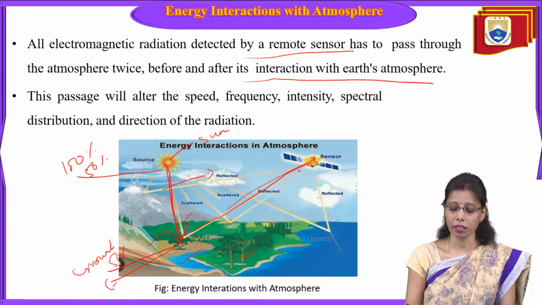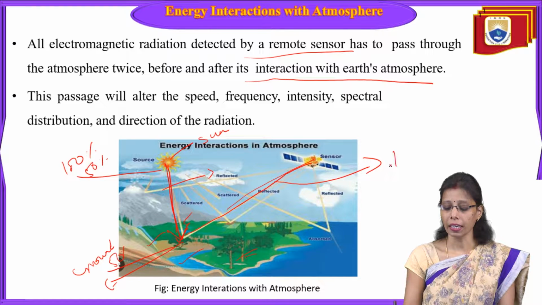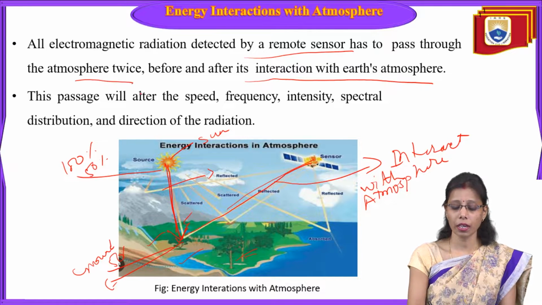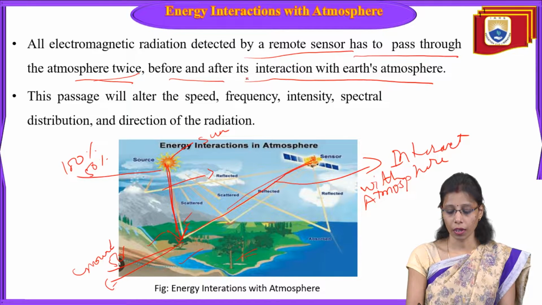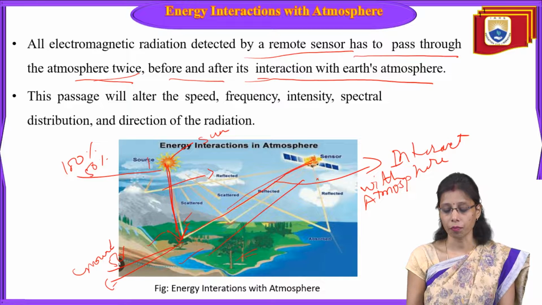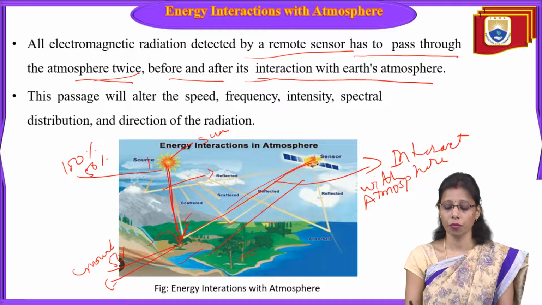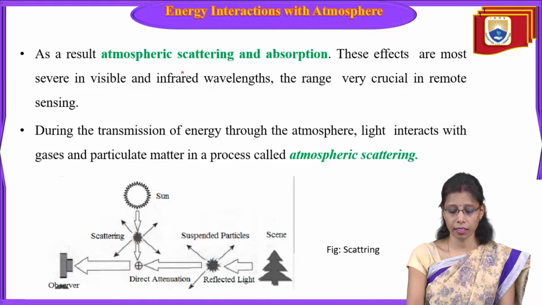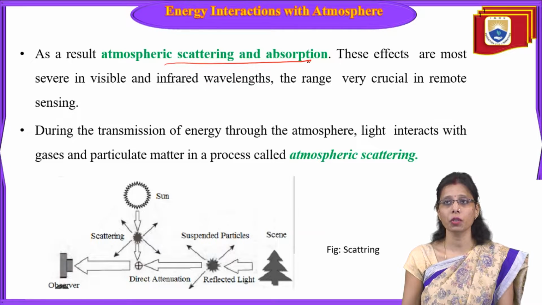While going back to the sensor, again it has to interact with the atmosphere. That's why it has to pass through the atmosphere twice, before and after. So two times it has to interact with the atmosphere. This passage will alter the speed, frequency, intensity, spectral distribution and direction of the radiation.